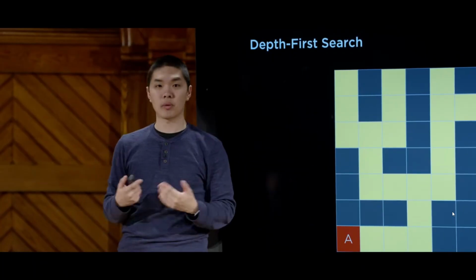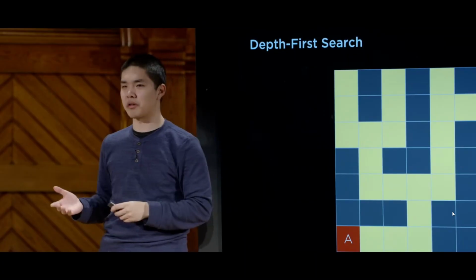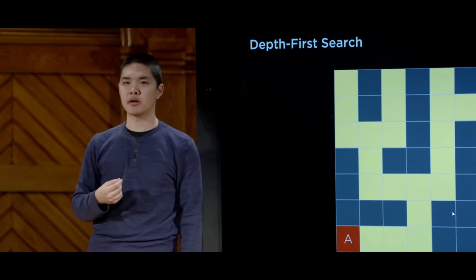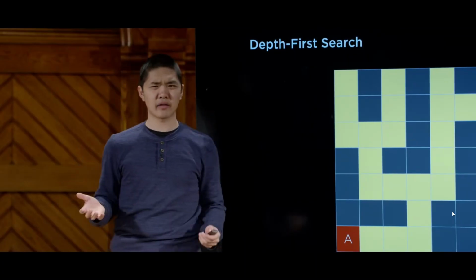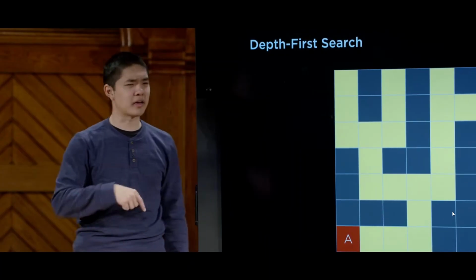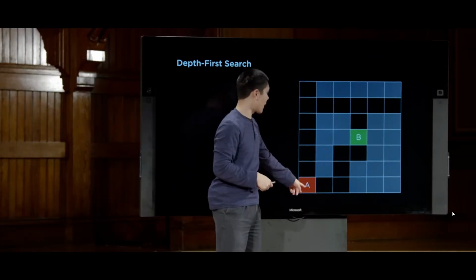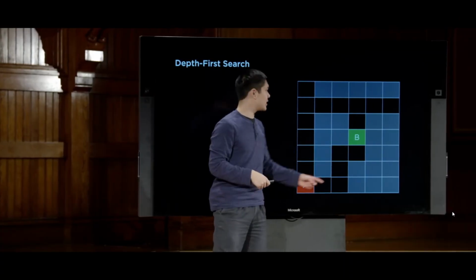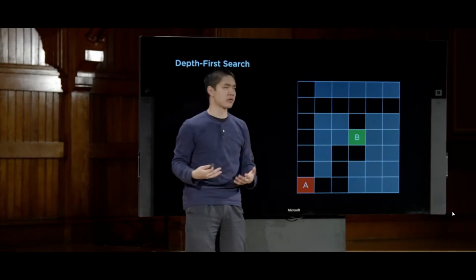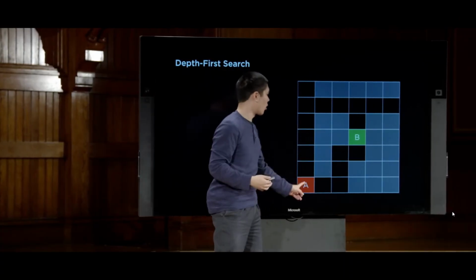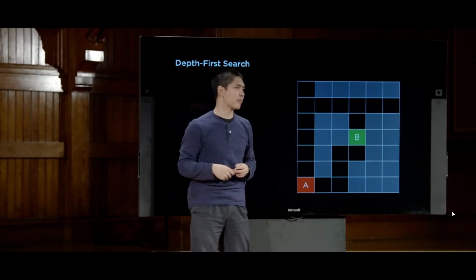The next question, though, one could ask is, is it going to be a good solution? Is it the optimal solution that we can find? And the answer there is not necessarily. Let's take a look at an example of that. In this maze, for example, we're again trying to find our way from A to B. And you notice here there are multiple possible solutions. We could go this way, or we could go up in order to make our way from A to B.